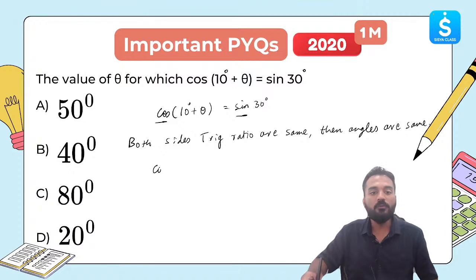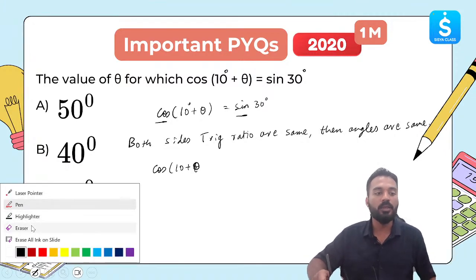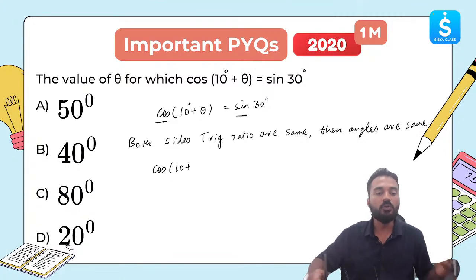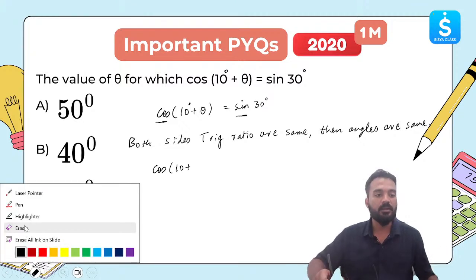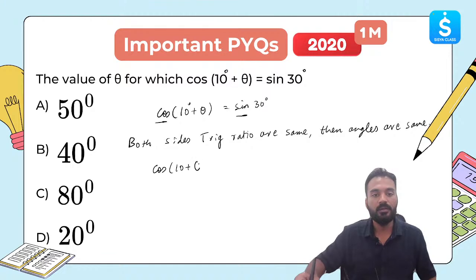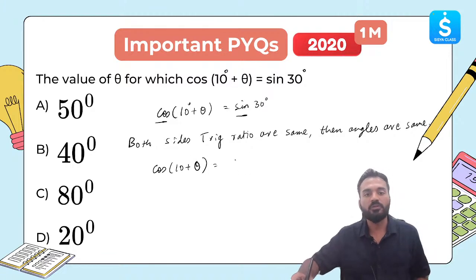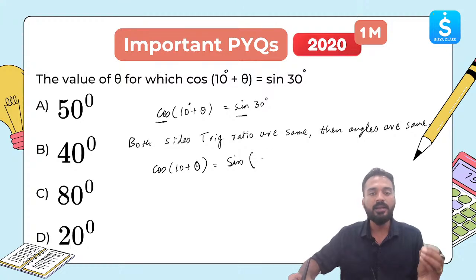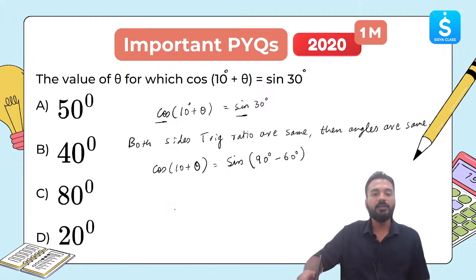So in place of cos (10 + theta), do not change this. I will not suggest you change this 10 + theta, because already there is one unknown over here, theta, that we have to find out. Instead, you change the sine 30 degree, which is easy to change. Sine 30 degree, I can write in this way: 90 degree minus 60 degree. The same thing. 30 degree is 90 minus 60 degree.